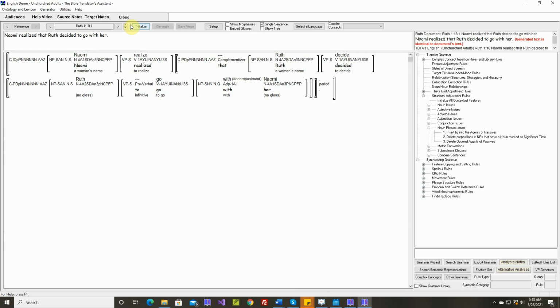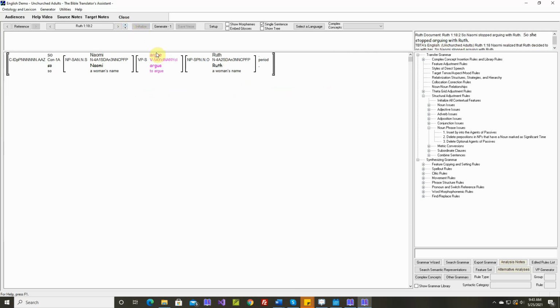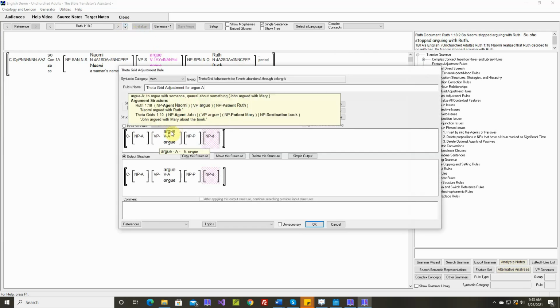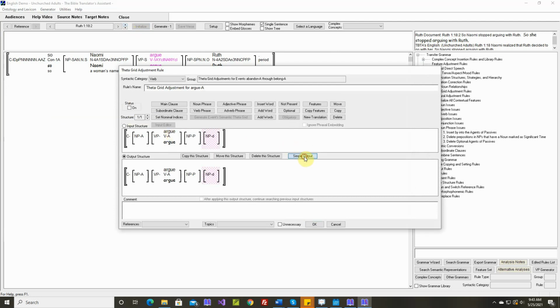Generated text is identical. Argue. John argued with Mary about the book. So the argument that we mark as a patient needs with in English, and the destination takes about.